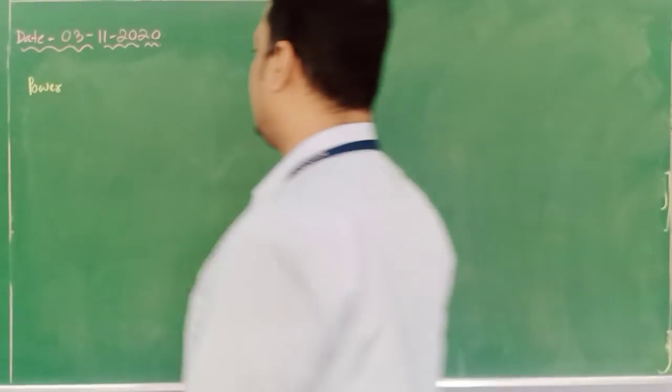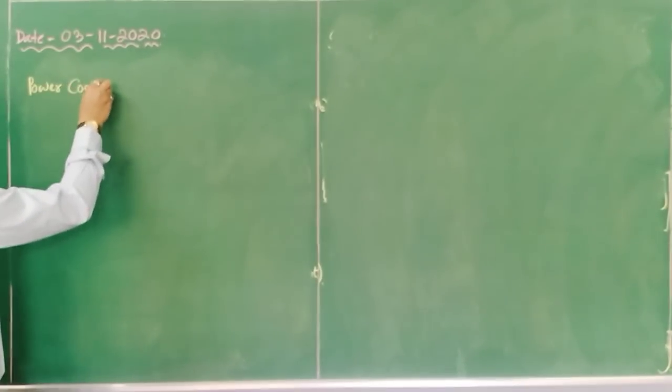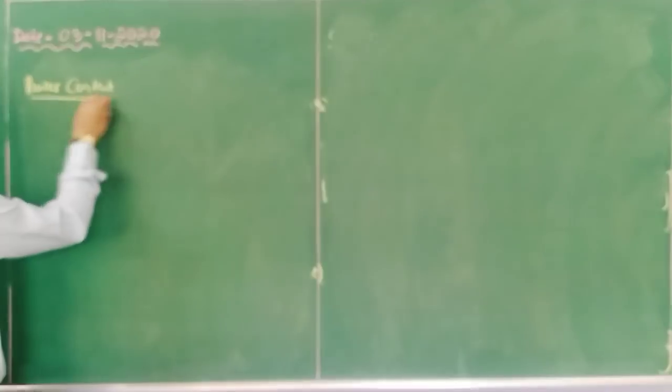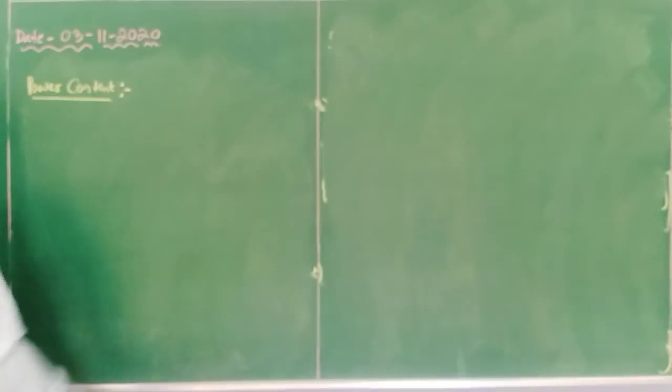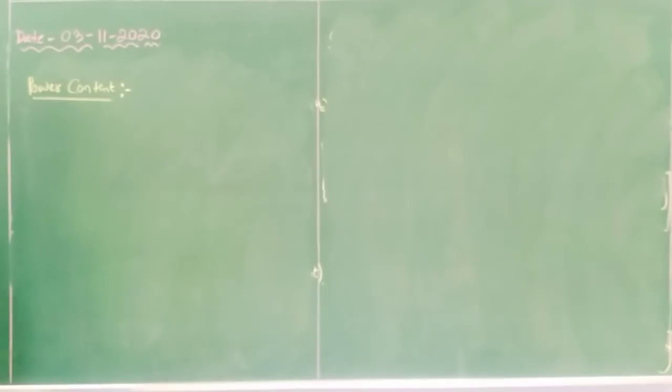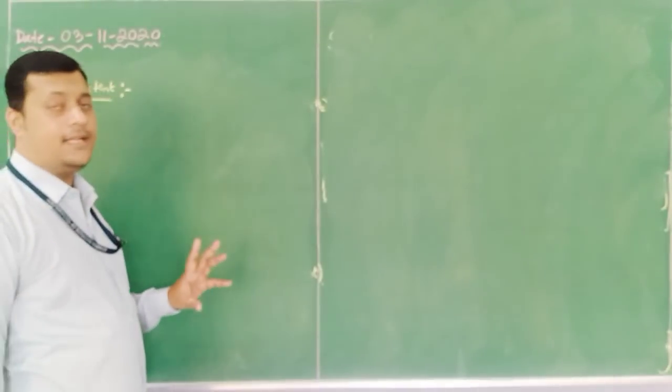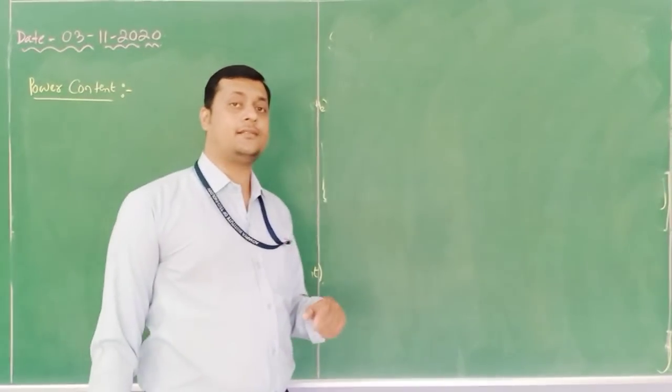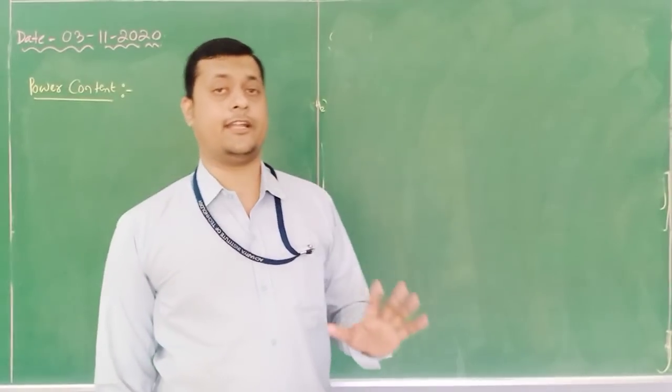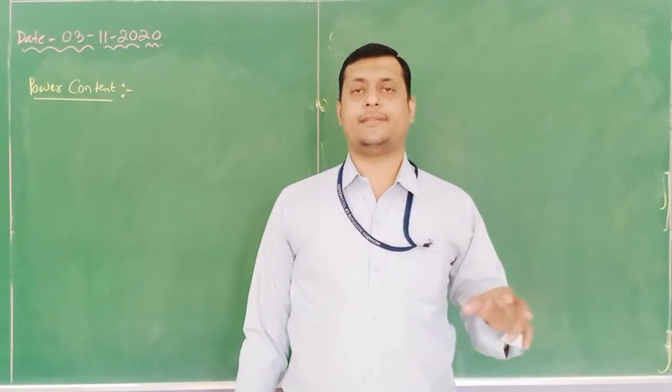Now we will discuss the power content in NBFM, the most important part. As we can see, the power content in the FM signal depends only on the power content in the carrier component, that is Ac square by 2R.